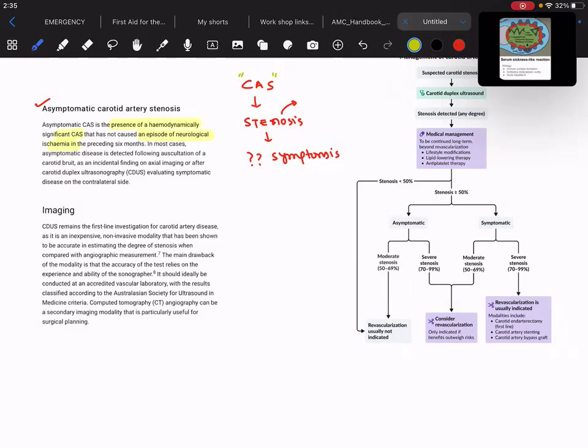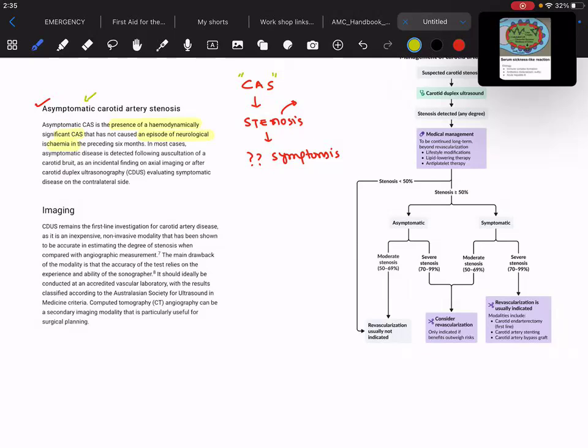So whenever there's a patient in whom you incidentally found asymptomatic carotid artery stenosis, they are hemodynamically stable, right?